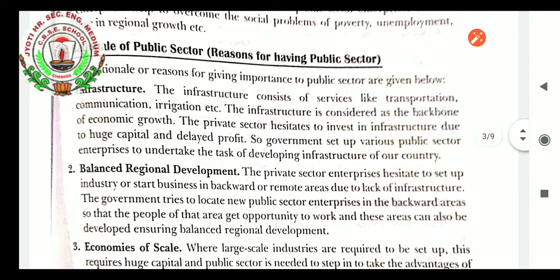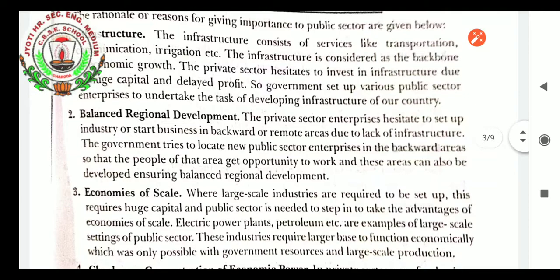First, infrastructure. Infrastructure consists of services like transportation, communication, irrigation, etc. Infrastructure is considered the backbone of economic growth. The private sector hesitates to invest in infrastructure due to huge capital and delayed profit. So the government sets up various public sector enterprises to undertake the task of developing the infrastructure of our country.